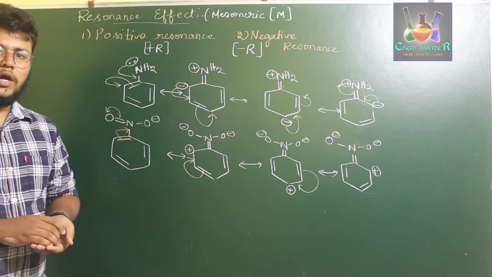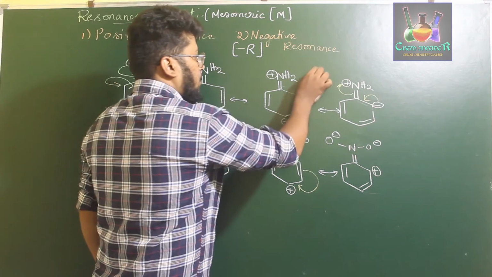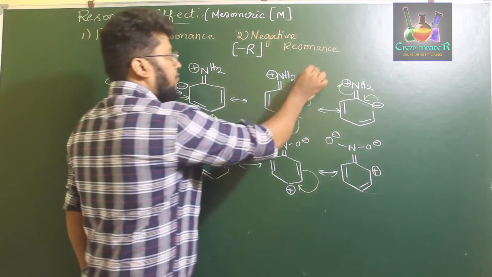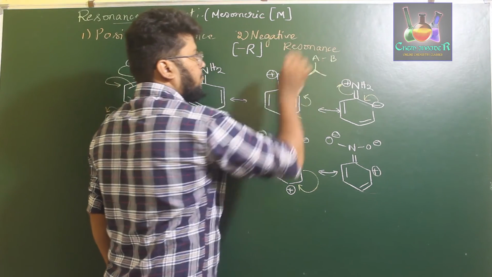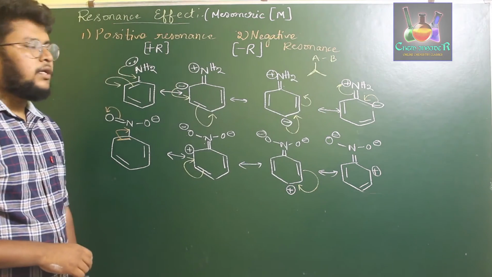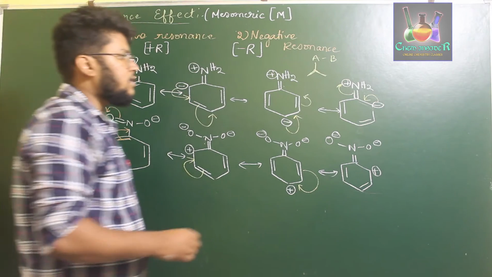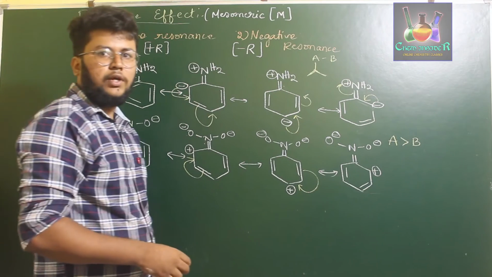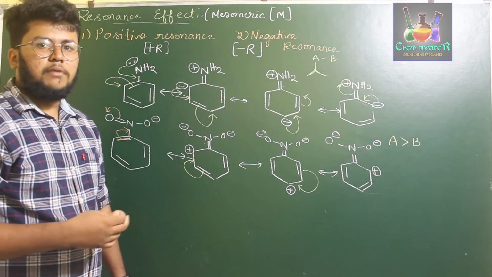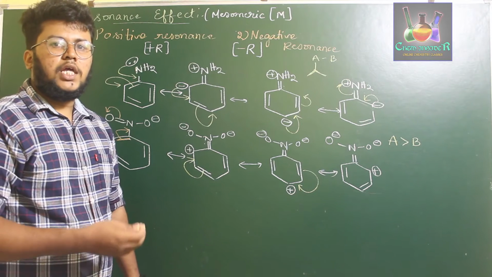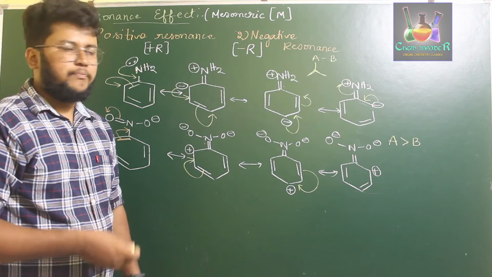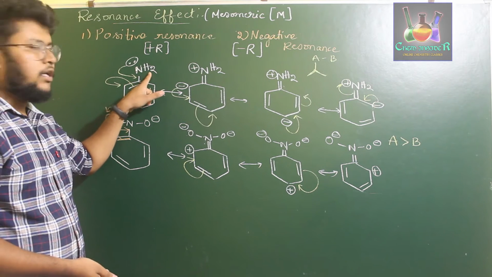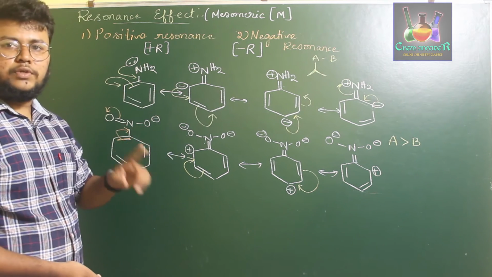For that, what you have to do is, if this is the carbonyl carbon, or the carbon which is attached to the benzene ring and a functional group of type A, B, what we can say is, if the electronegativity of A is greater than B, then they will be forming a positive resonance effect. For example over here, nitrogen is attached to hydrogen, and the electronegativity of nitrogen is greater than hydrogen. Therefore they will be forming a positive resonance effect.